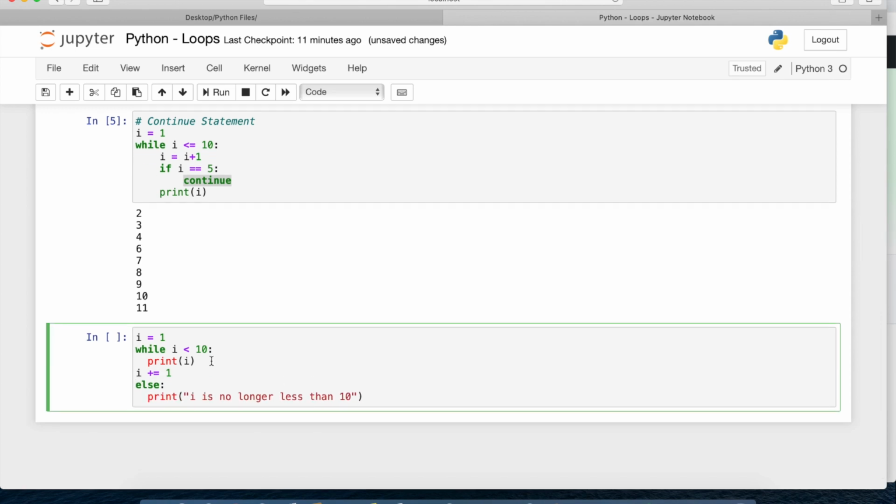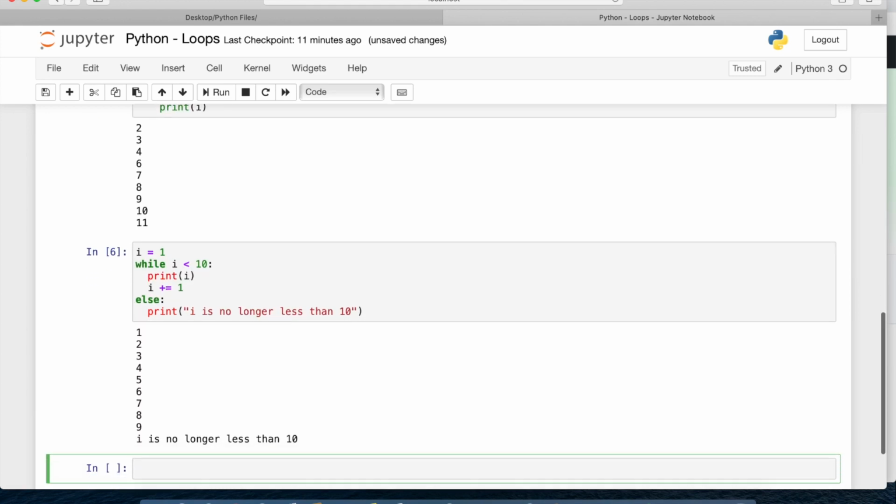So here we are saying I equals 1, while I is less than 10, print I, then I plus equals 1, so it will just increment I by 1. It will keep on doing that till the condition is satisfied. Once that is completed, it will go to the else block and say I is no longer less than 10.